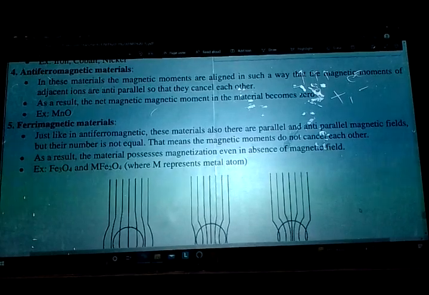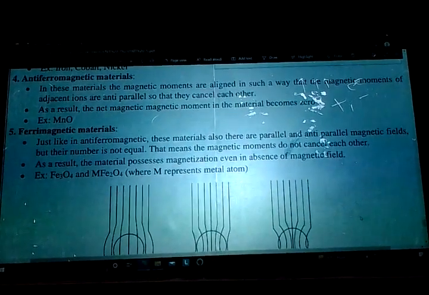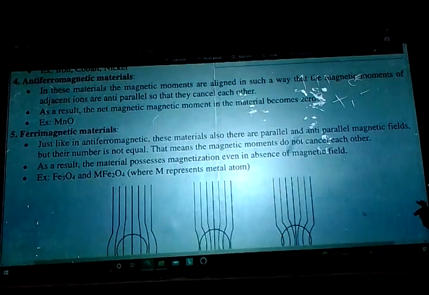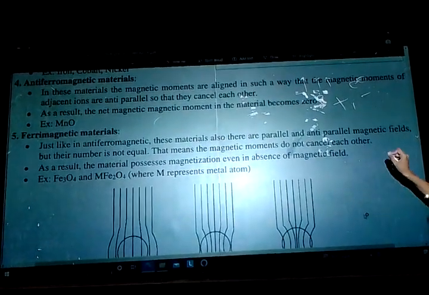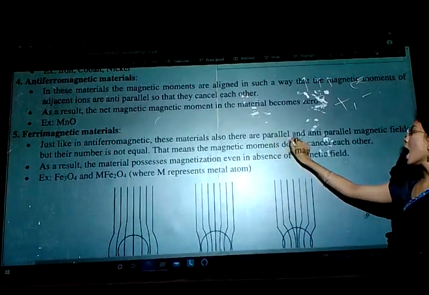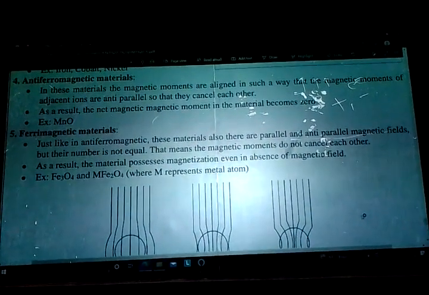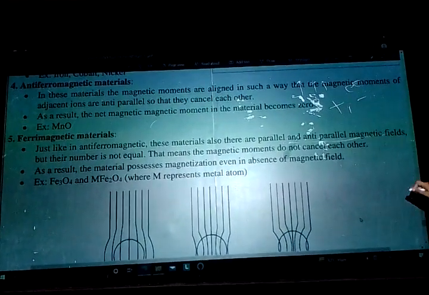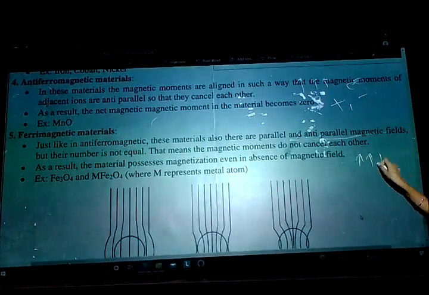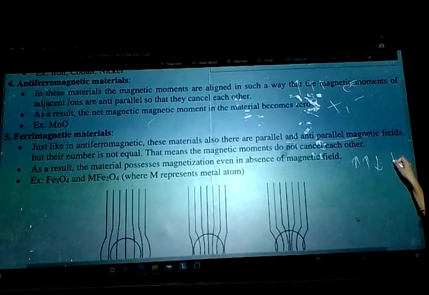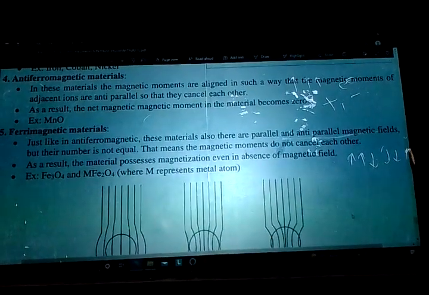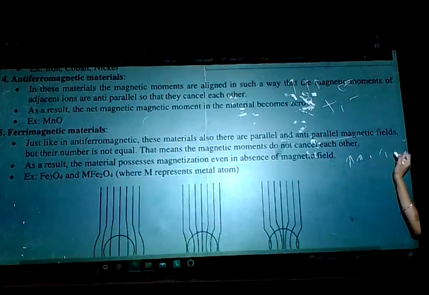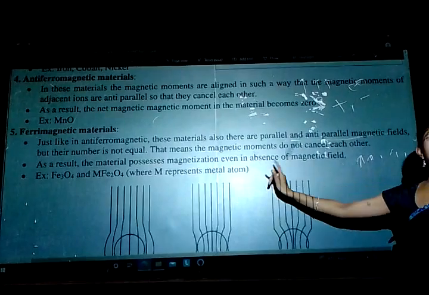And what does the anti-ferro show? Anti-parallel, which means they cancel out each other. But here the ferri shows parallel as well as anti-parallel magnetic fields, but their number is not equal. If you have 2 spins up, you will have one spin down. If you have 2 spins down, you will have one spin up. So the unequal number of spins is the arrangement you will see in ferrimagnetic materials.